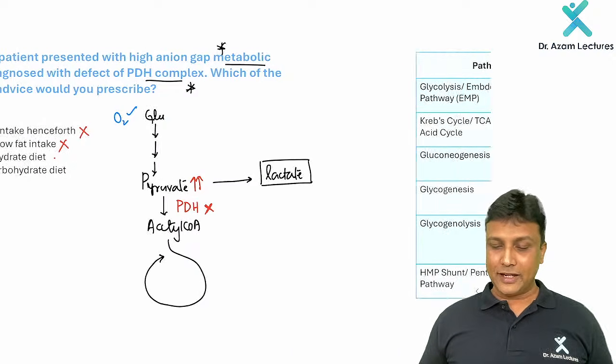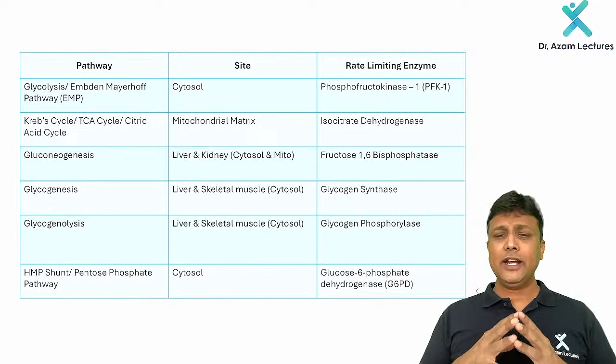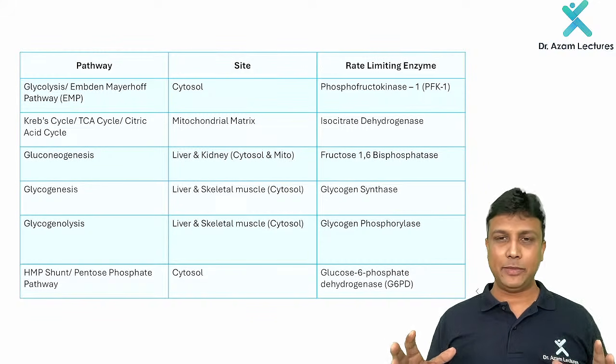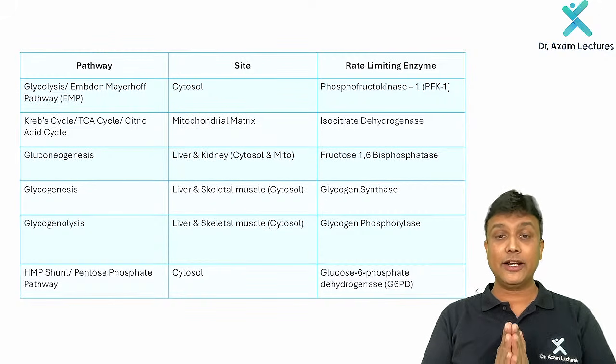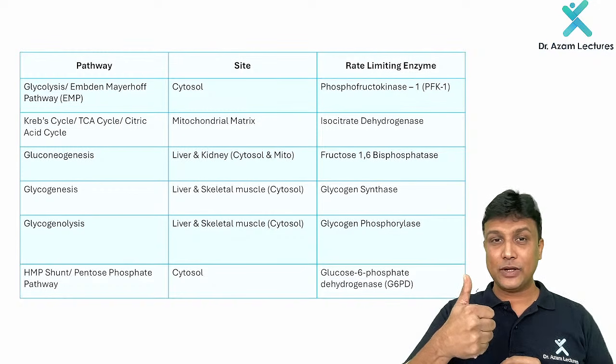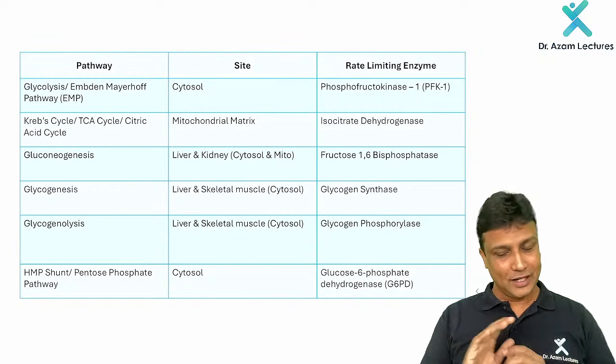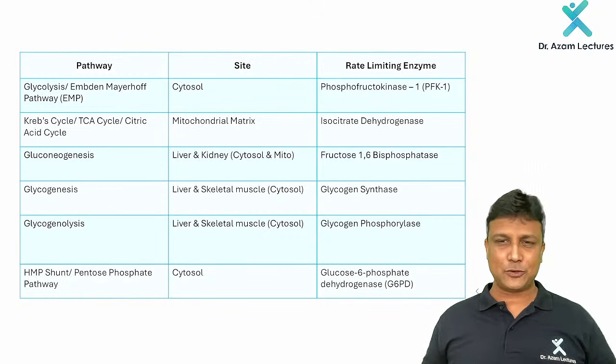Now, after that, moving ahead, yes, in carbohydrate metabolism, we have got many pathways. The first thing that you have to learn in all these pathways is, yes, my dear friends, the location of this one as well as the rate limiting enzyme. First, let us just quickly go through this one. Why? Because many of the students will already know this one.